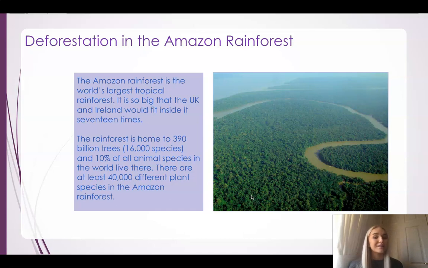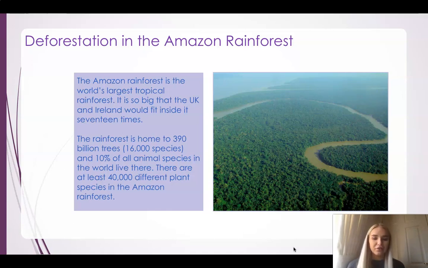The Amazon rainforest is the largest tropical rainforest in the whole world. Now you can see in this picture how huge it is, and this is not even all of it. It's so big that both the United Kingdom and Ireland would fit inside it 17 times. That is a huge amount of land that the Amazon rainforest covers. So you can imagine the different species of insects, animals, trees and plants that are all in the Amazon rainforest. When I'm reading out these statistics, have a think: if all these trees are getting cut down, what do you think might happen to these animals?